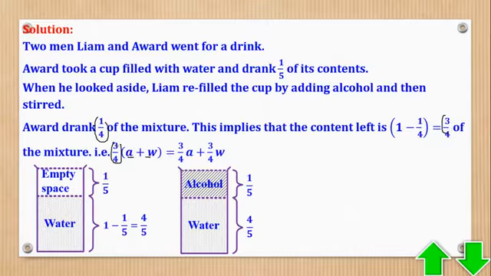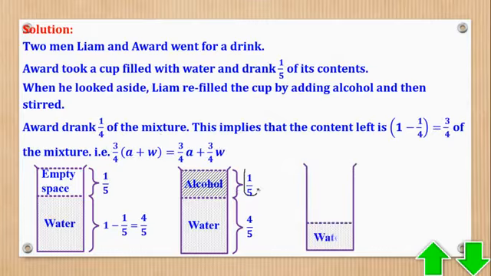We have 3/4 of alcohol, which was initially there, and also 3/4 of water, which was initially there. So we shall ask ourselves, what is 3/4 of this, and what is 3/4 of this?